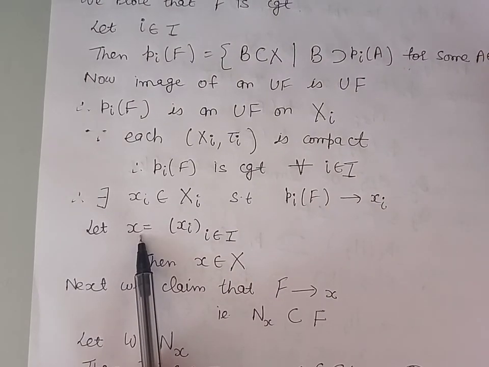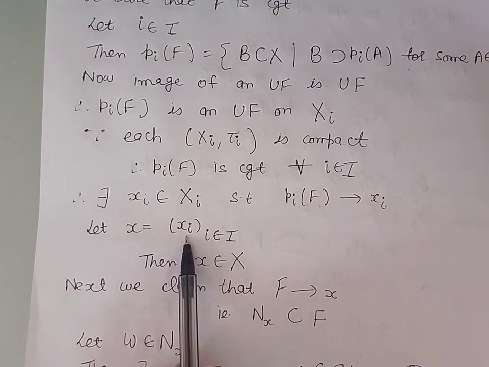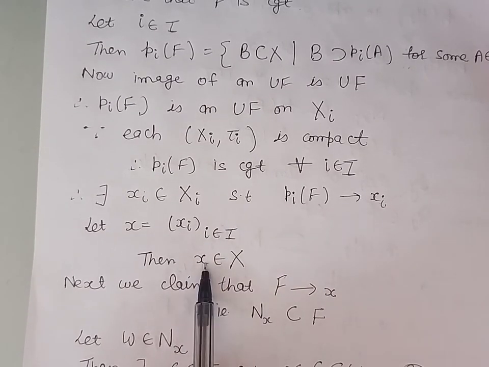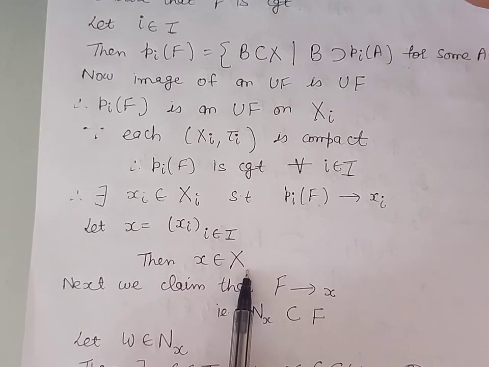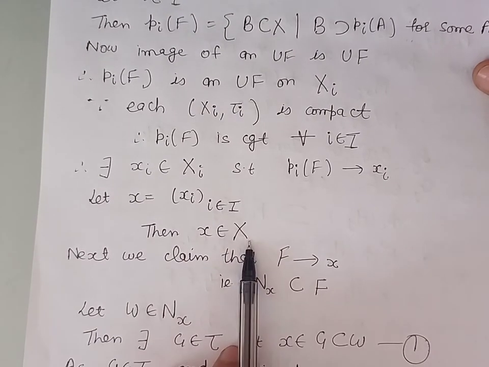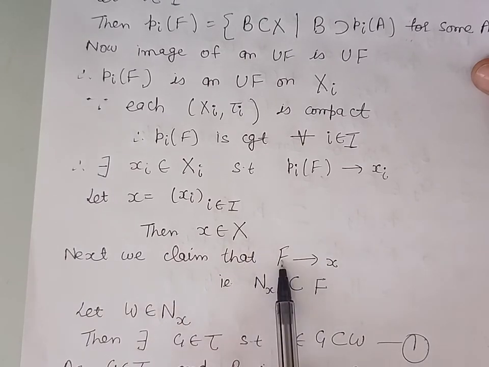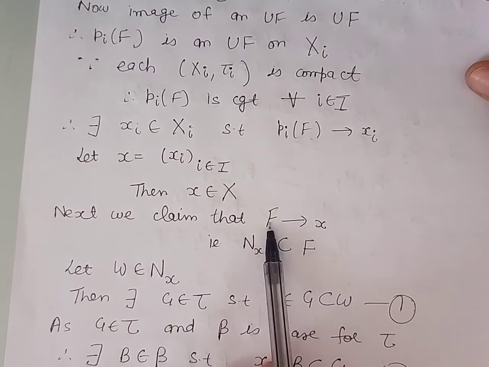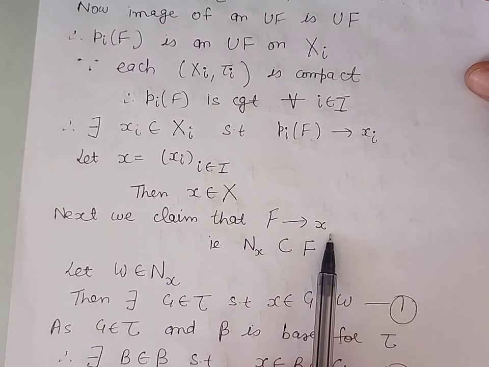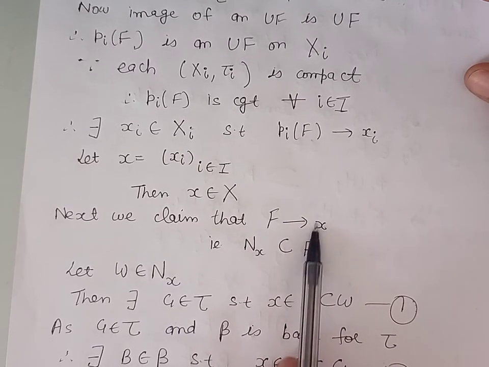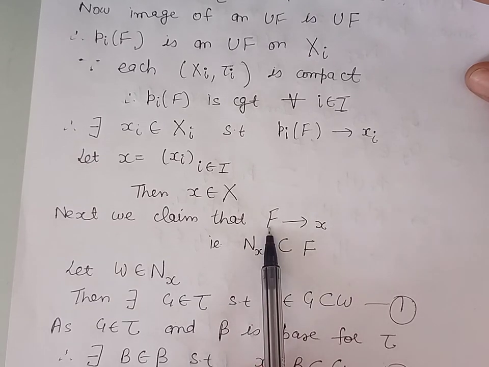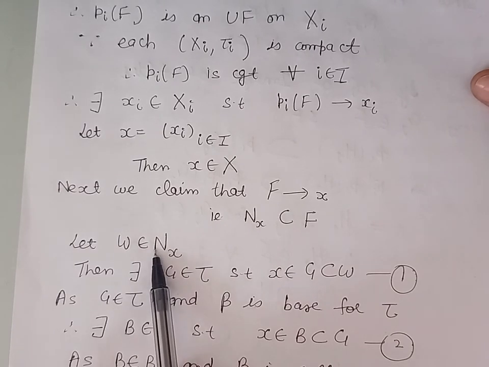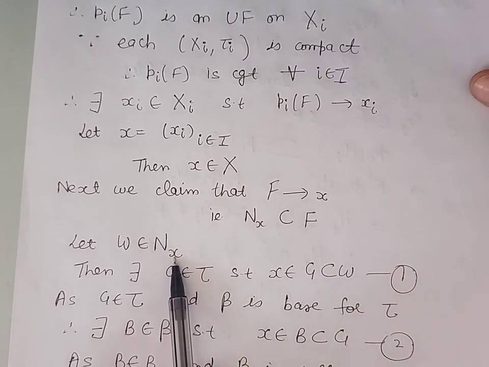Let us take x is the product of these xi's. So by definition of product topological space, this x belongs to the set X. Now it remains to prove that filter F converges to the point x. In order to prove filter F converges to point x, we prove that neighborhood system of this point is contained in filter F. So let us take an arbitrary member W belonging to the neighborhood system of point x.